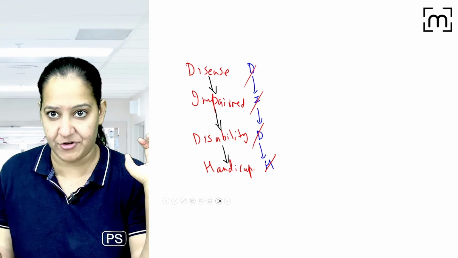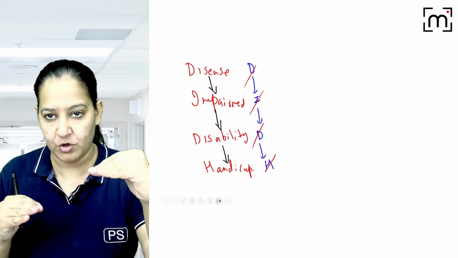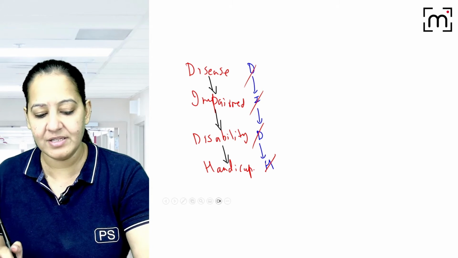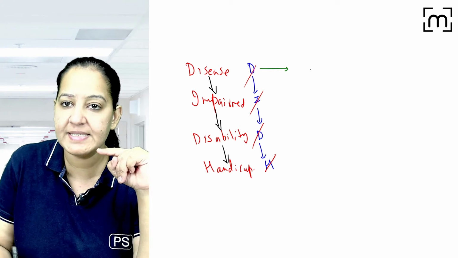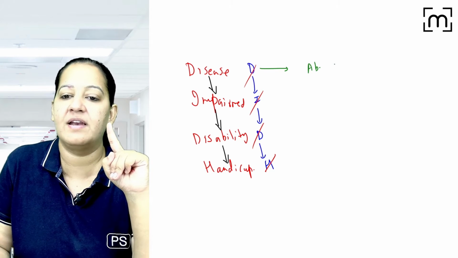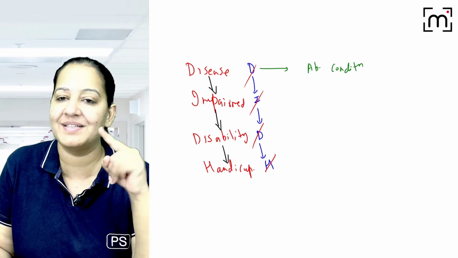The first thing, learn the spectrum. Learn the early, learn the late. What is leading to what? And then learn the definition of each of them. What is disease? Any abnormal condition. I will write: any abnormal condition in the human body is a disease.